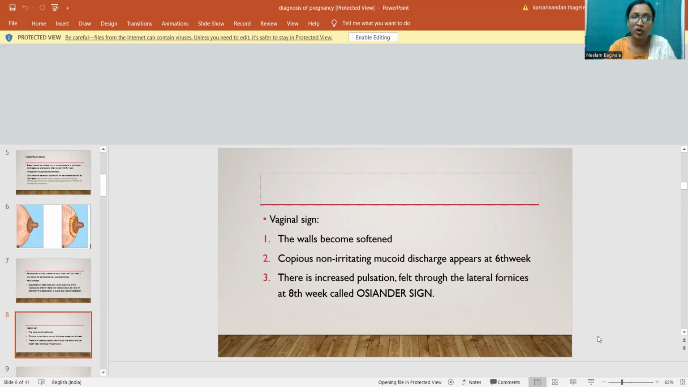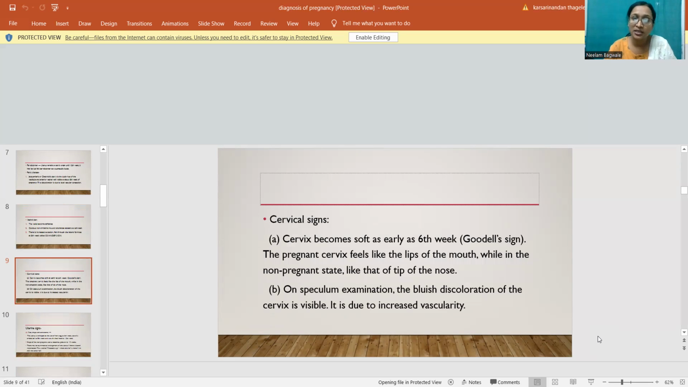Vaginal signs: the walls become softened. Copious non-irritating mucoid discharge appears at 6 weeks. There is increased pulsation felt through the lateral fornices at the 8th week. It is called the Osiander sign.